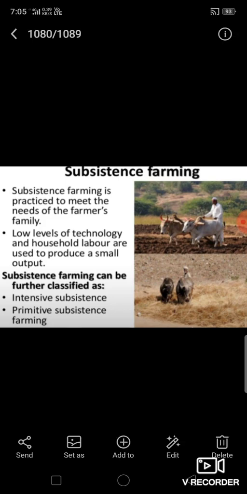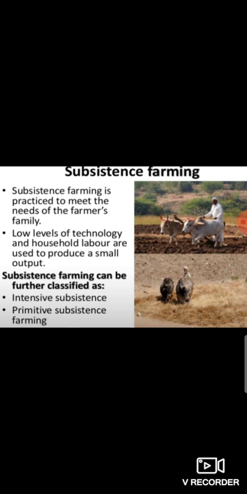Now students, subsistence farming. In subsistence farming, crops are grown mainly to meet the needs of the farmer's family. In this type of farming, a low level of technology is used. Mostly family members are involved in the cultivation of crops. Cultivation of crops is practiced traditionally. In subsistence farming, the output or crop production is very small and only fulfills the requirements of the farmer's family.